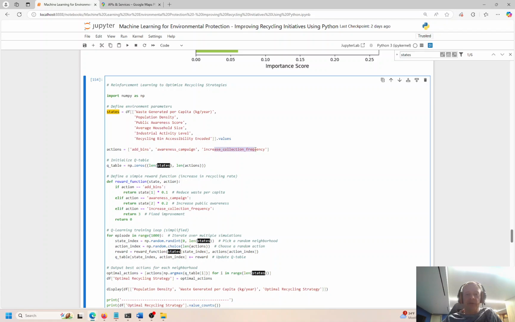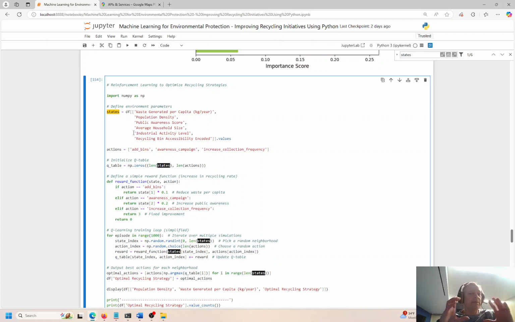Channel, and then increase collection frequency. These are the three tasks that we came up with, that say we can try to improve the recycling efforts for the town of Boulder by doing three things: adding bins, advertising or marketing, same thing, right? Or increase collection frequency. Instead of once a week, maybe we do it twice a week, and people recycle more frequently, right?